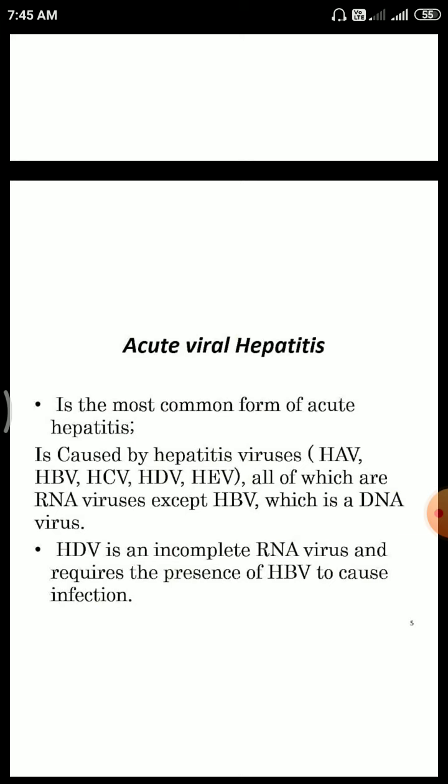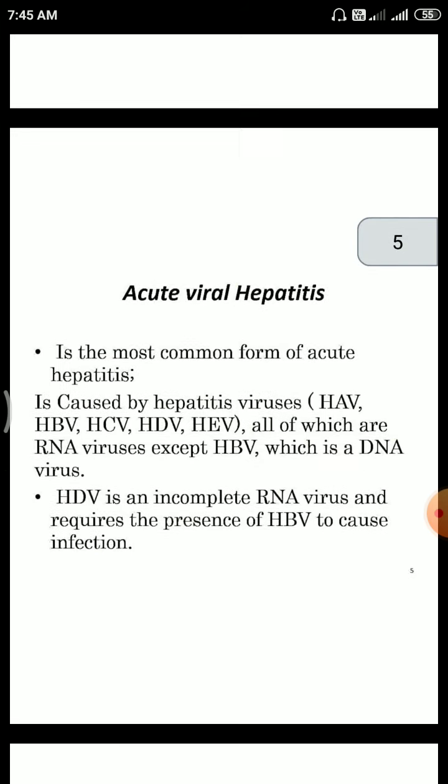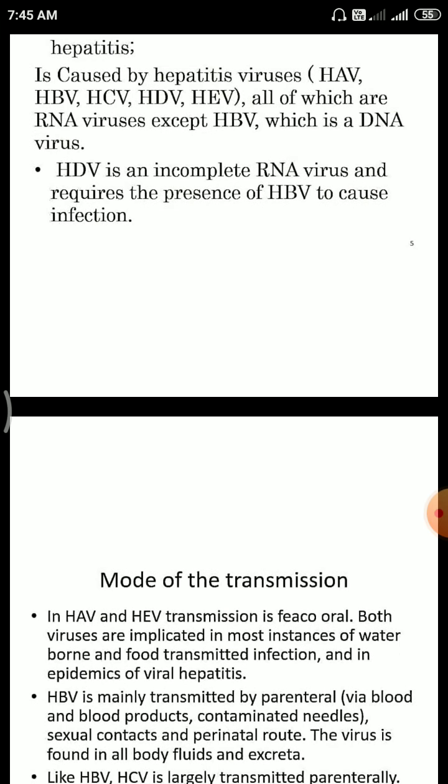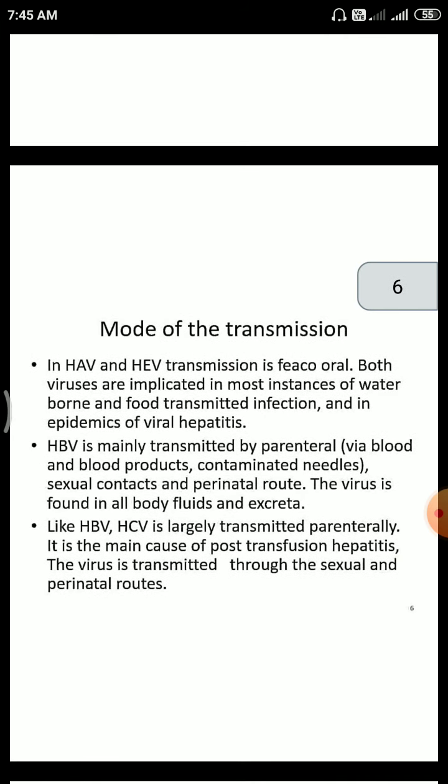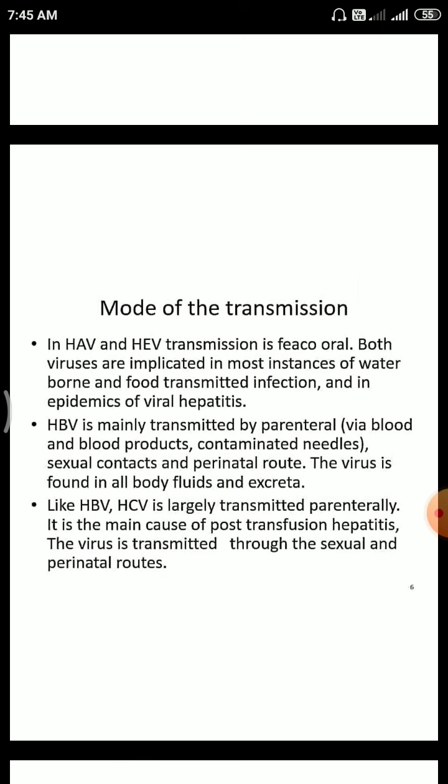Hepatitis D virus is an incomplete RNA virus and requires the presence of hepatitis B virus to cause infection. It needs hepatitis B virus to create an infection in humans. Then, mode of transmission. Hepatitis A virus and hepatitis E virus are transmitted by the fecal-oral route. Both viruses are implicated in most instances of water-borne and food-transmitted infection and in epidemics of viral hepatitis.